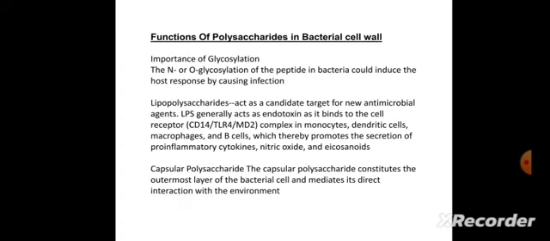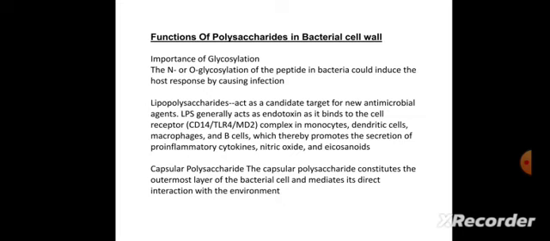Functions of polysaccharides in bacterial cell wall. Importance of glycosylation: the N or O glycosylation of the peptide in bacteria would induce the host response by causing infection. Lipopolysaccharides act as a candidate target for new antimicrobial agents.